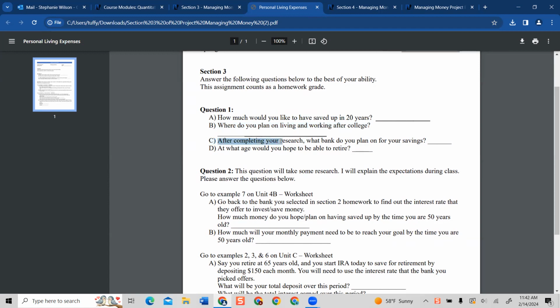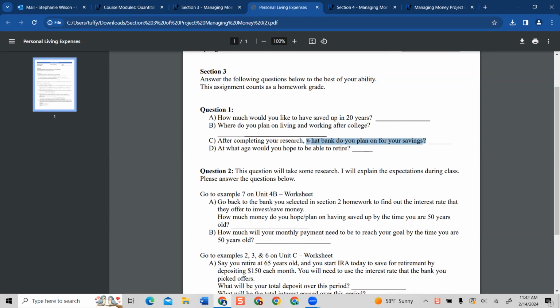C says, after completing your research, what bank do you plan on saving your money in? Okay, so guys, some of you in section 2 picked a specific bank. You did your research and you noticed that they did not offer very good interest rates, or they offered the same interest rate for everything, all the options.